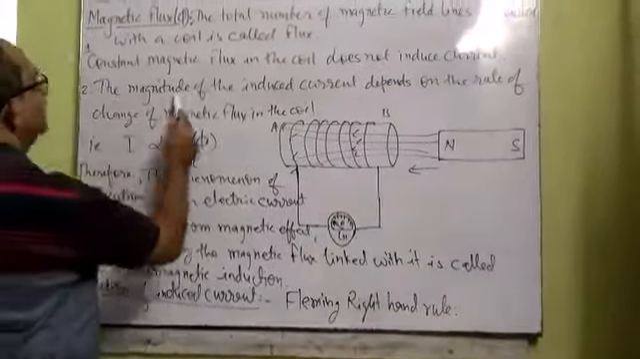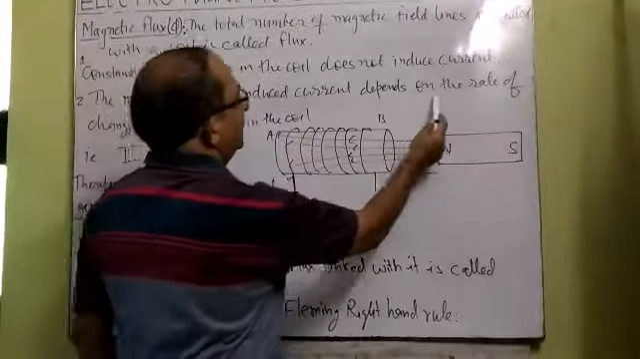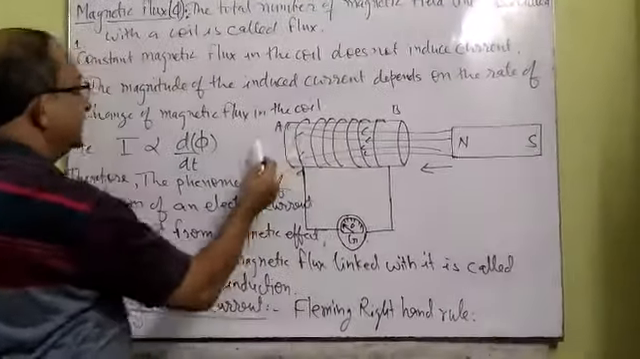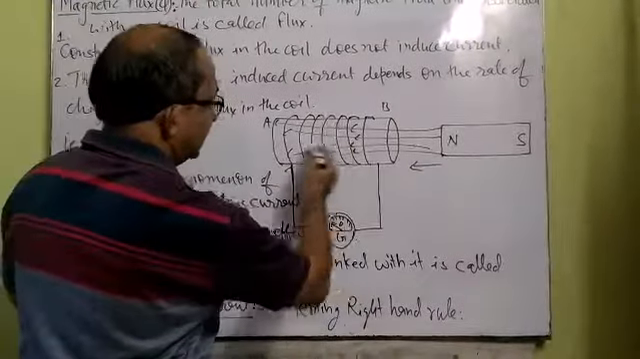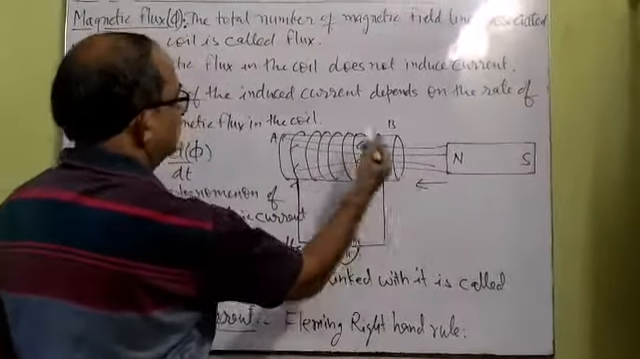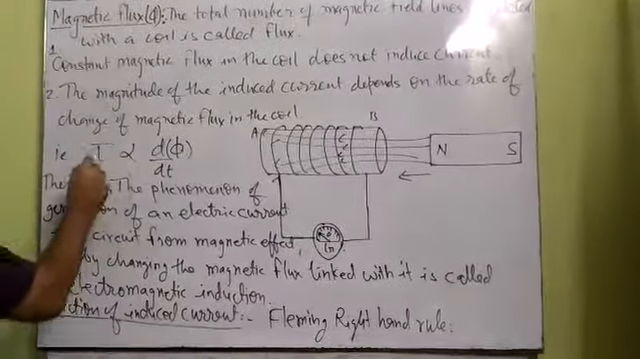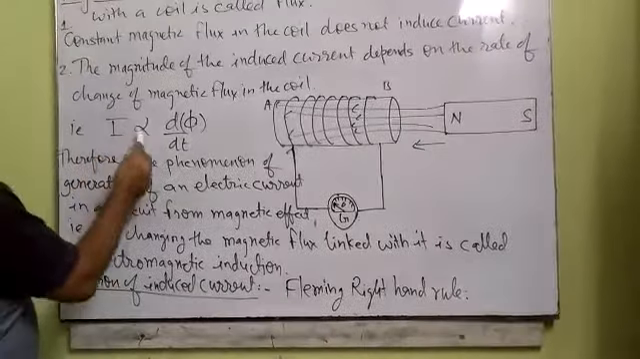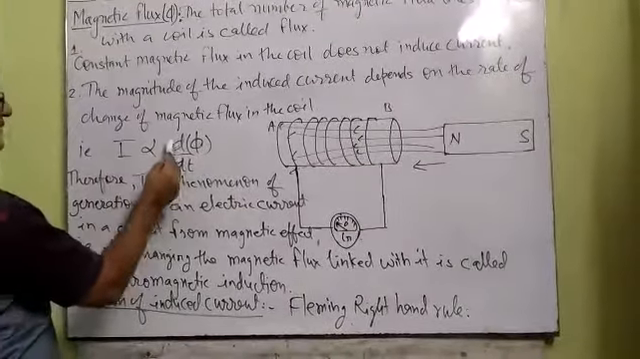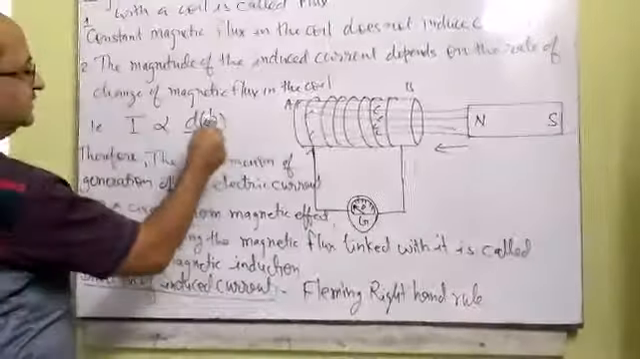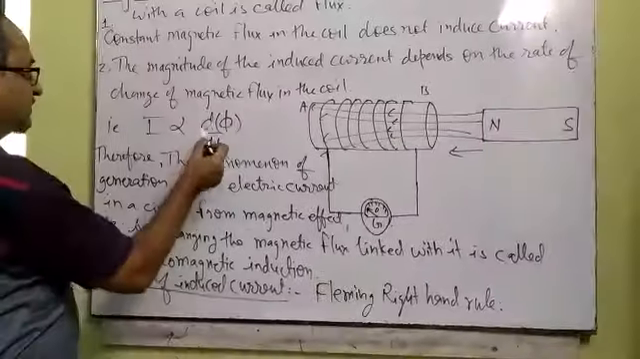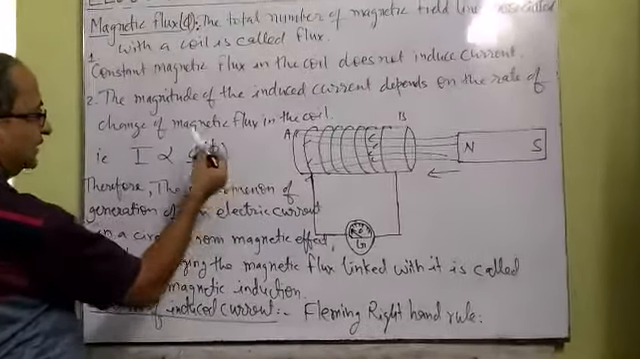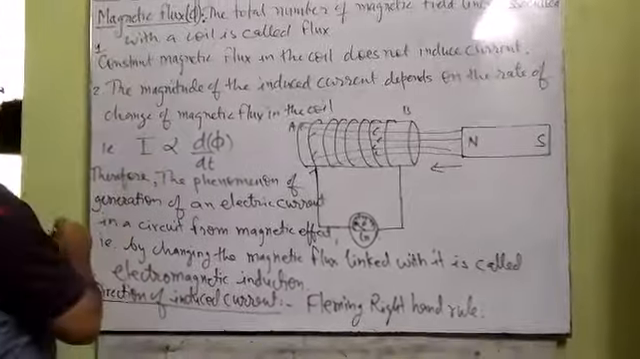Second point, the magnitude of the induced current depends on the rate of change of magnetic flux in the coil. It means if the change in magnetic flux is more with respect to time, then more current will be induced in the coil. That is, you can say I is proportional to d phi by dt, where d phi by dt is the rate of change of magnetic flux. With respect to time, how much the magnetic flux changes, that magnitude is proportional to the current.